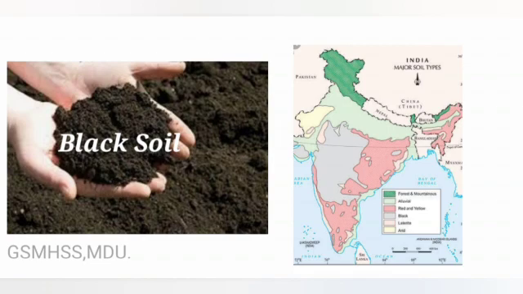Second one, black soil. Black soil is rich in calcium and potassium and is found in Maharashtra, Gujarat, Andhra Pradesh, Telangana, and Madhya Pradesh. It's black in color. It's clayey when wet and develops cracks when dry. Cotton is the most important crop grown on this type of soil. Sugarcane is another important crop that grows well on this soil.